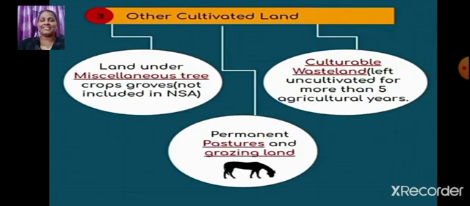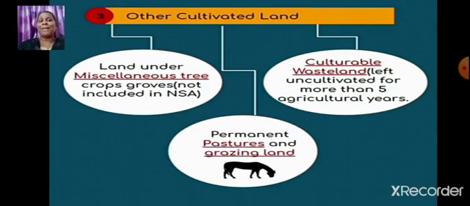Other cultivated land. Under other cultivated land, we have land under miscellaneous tree crops groves, permanent pastures and grazing land, and also culturable wasteland. Now let us learn more about it. First we have land under miscellaneous tree crops groves, a group of trees. But this is not included in the net sown area. Why? Because we are not cultivating it, right? The trees are grown over here naturally.